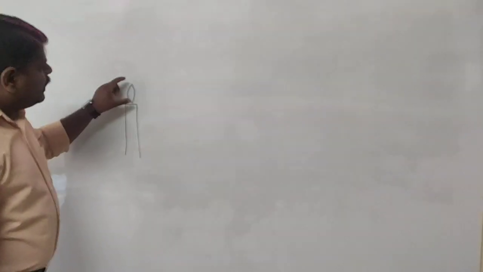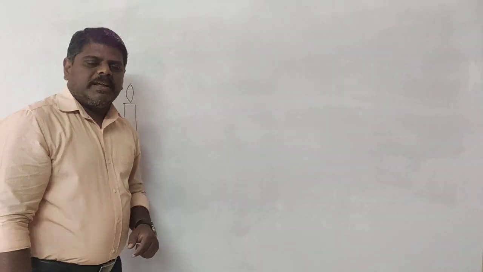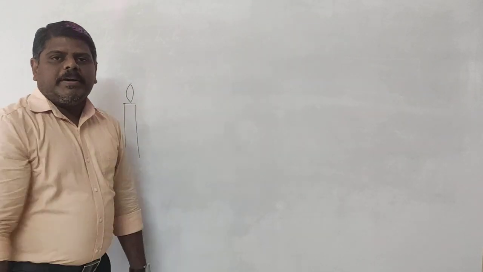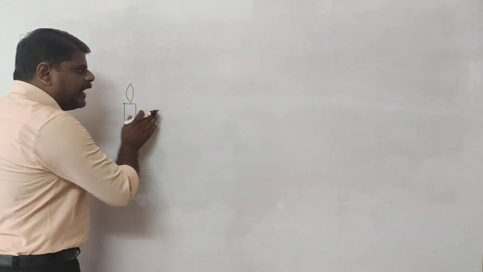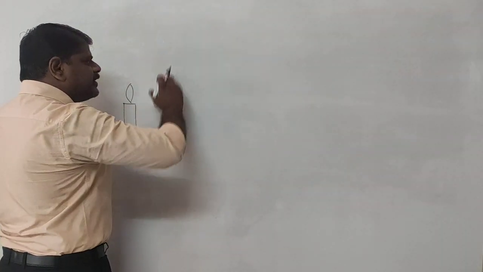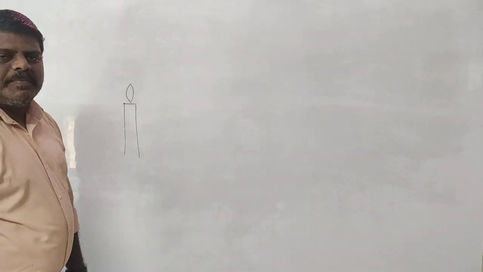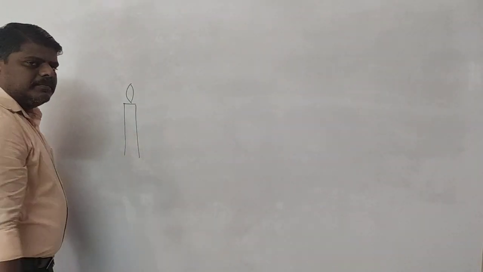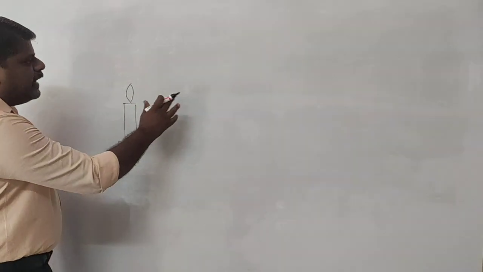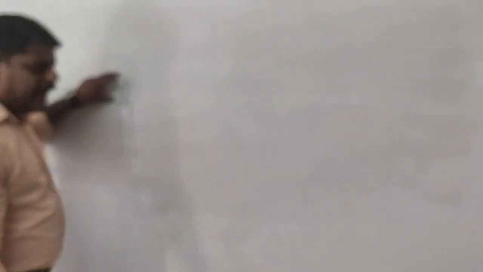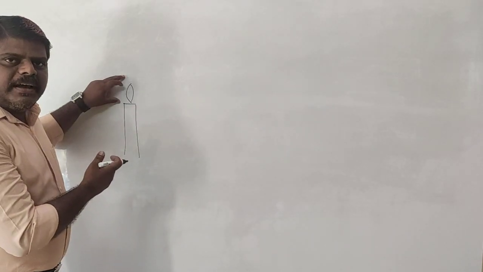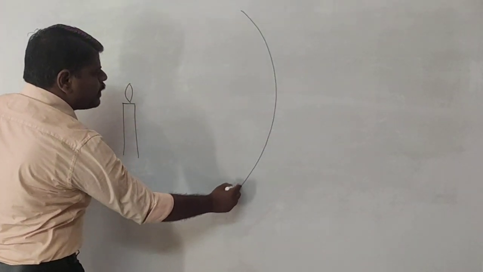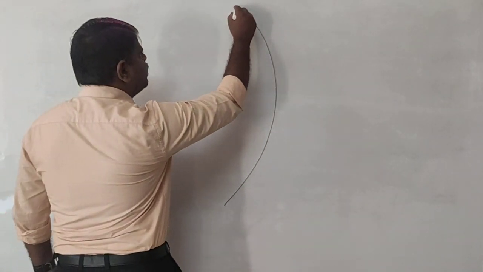And we know that light waves are transverse waves. Transverse waves means the direction of vibration of the particles is perpendicular to the propagation of light. That means if the ray of light is traveling to the right, then the vibrations take place in the perpendicular direction. Like that, the waves are produced. Let us say a particular wave is traveling a certain distance. After lighting the candle, after a certain time, let us say the wave reaches up to this point.